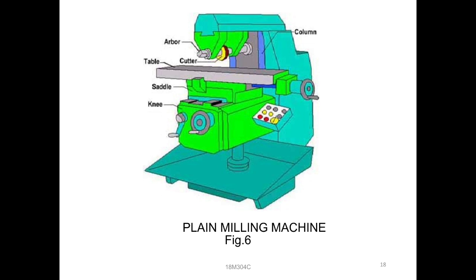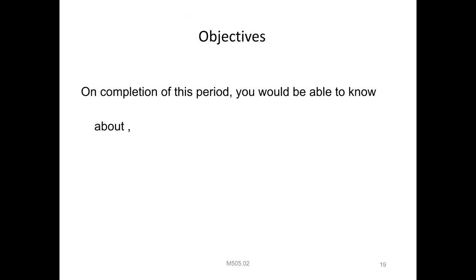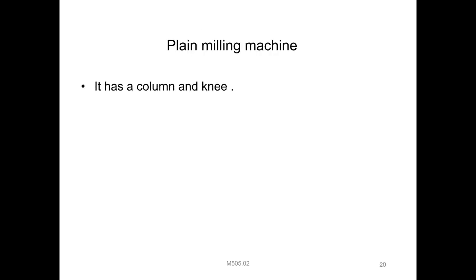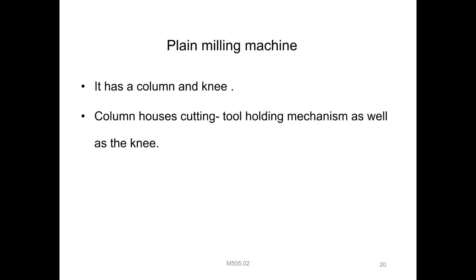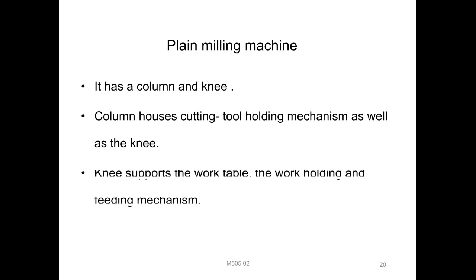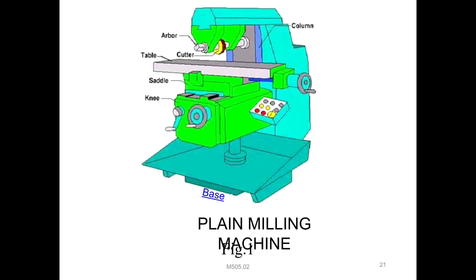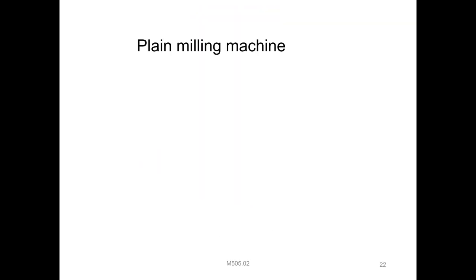Then next, what are the merits of the plain milling machine? The plain milling machine has a column and knee. The column houses the cutting tool holding mechanism as well as the knee. The knee supports the workpiece table, and the work holding and feeding mechanism are also provided. Knee supports the work table always, right? The work holding feeding mechanism will be provided. That is the main thing. You can observe it. The base is also provided.